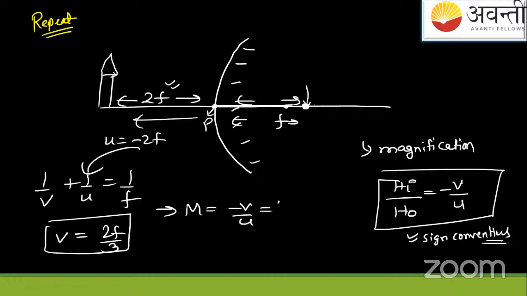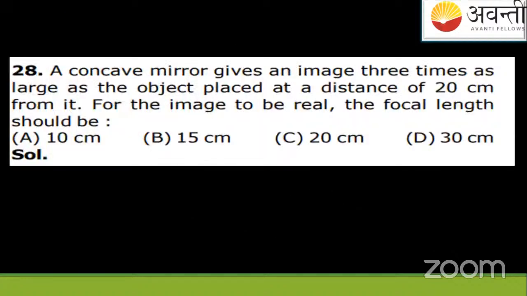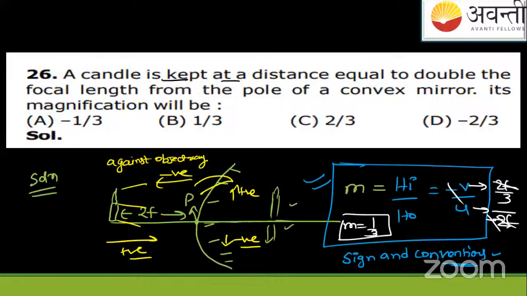And magnification is defined as minus v by u, height of the image upon height of the object, but I am solving it here. Minus 2f by 3, u कितना है, minus 2f. Solve करेंगे, we'll get 1 by 3 as the magnification. I hope JNV Gondia students you understood. So इसमें आंसर क्या आएगा, आंसर आएगा magnification. Did you understand? Very good, very intelligent. So you understood just in one repetition.